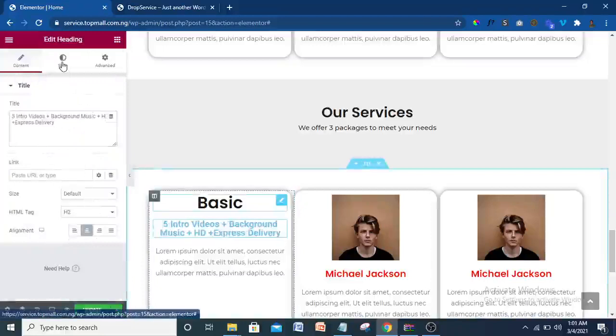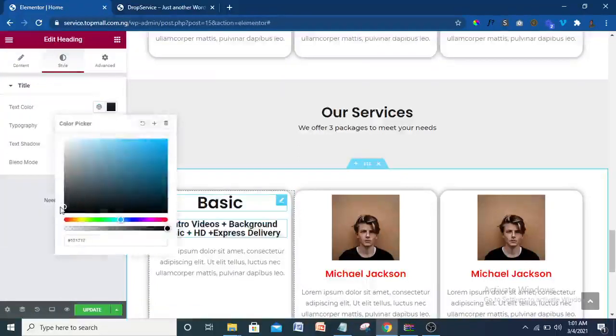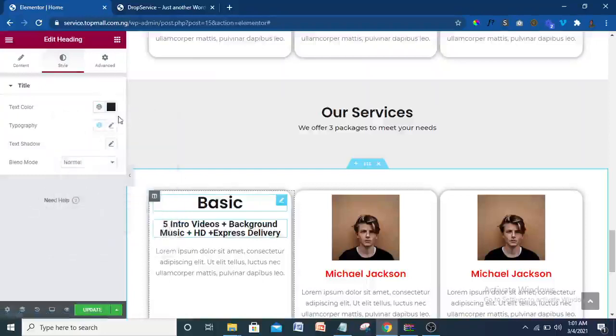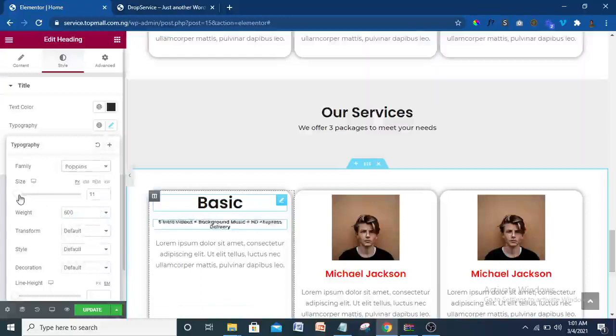Center. Then let me make it black. Quite a little bit black like that. So then typography, Poppins. I think that is okay. Let me reduce the size a bit.